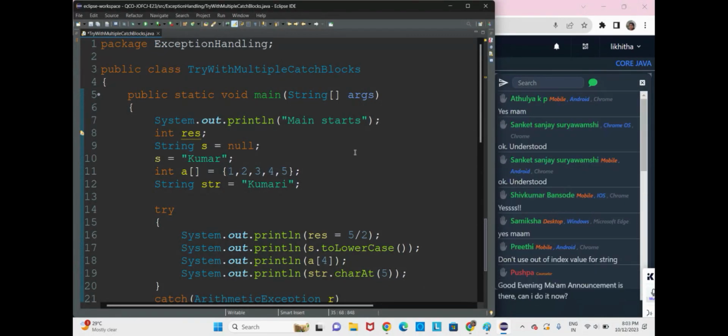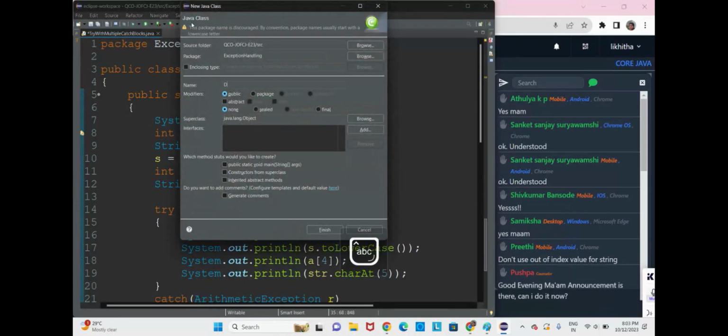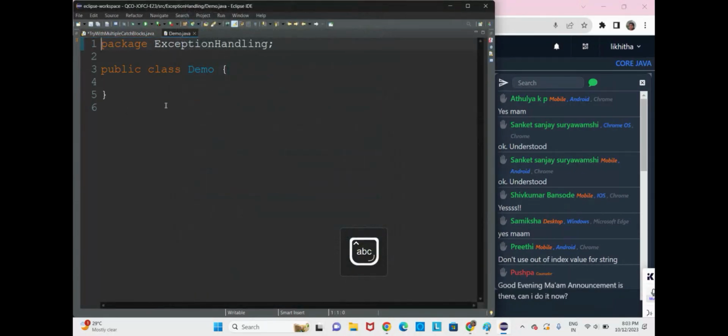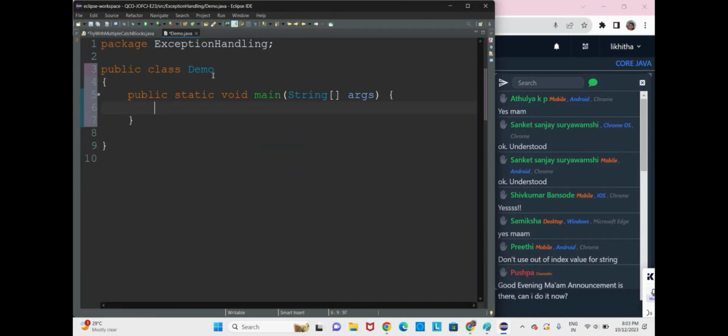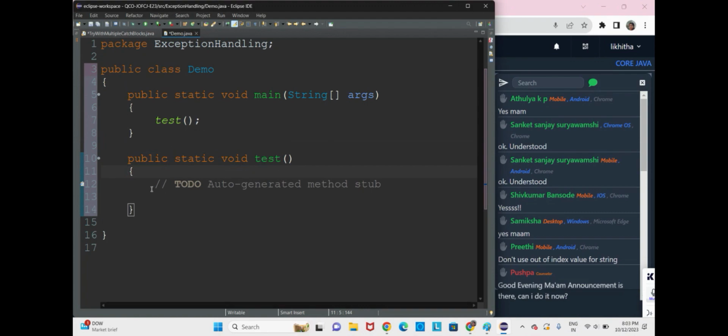Okay, fine, no problem. So we shall create one class and the class name we shall take as Demo. Now in this Demo class we shall go for a main method, and in the main method we shall call one test method. Then we shall create the test method, public void test.